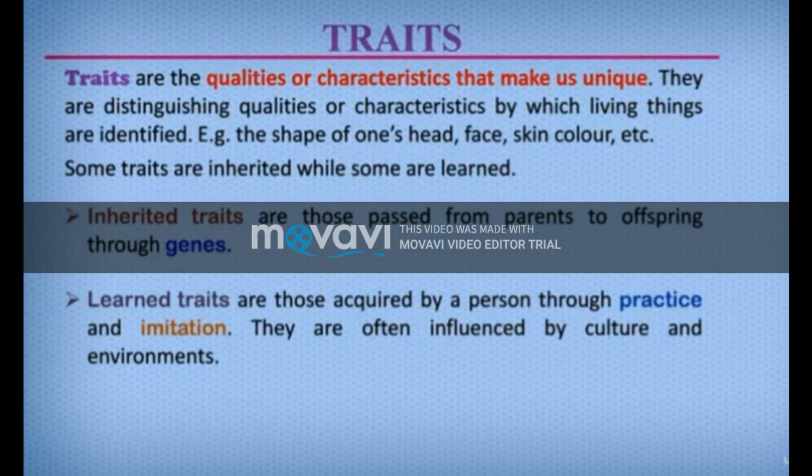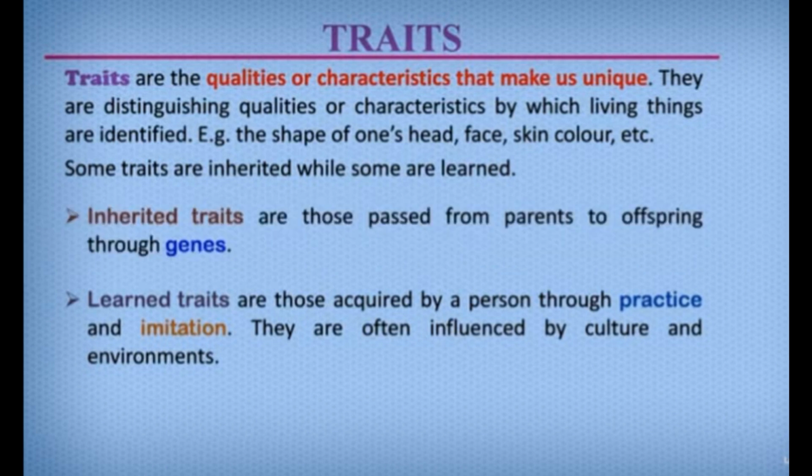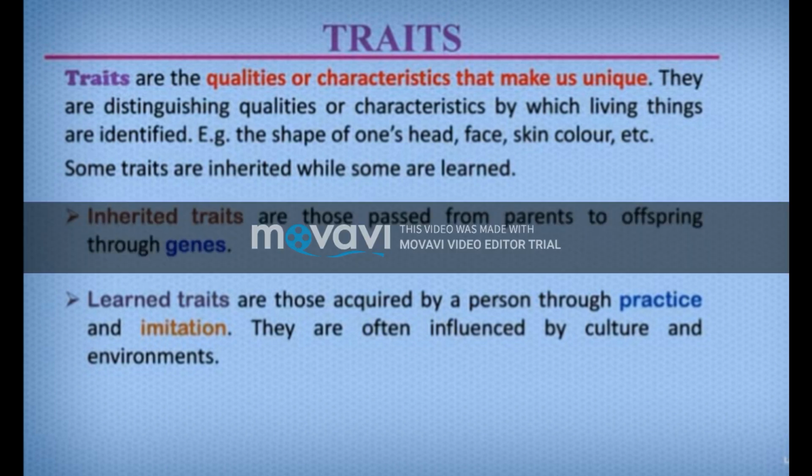Traits are the qualities or characteristics that make us unique. They are distinguishing qualities or characteristics by which living things are identified. Example, the shape of one's head, face, skin color, etc. Some traits are inherited while some are learned.